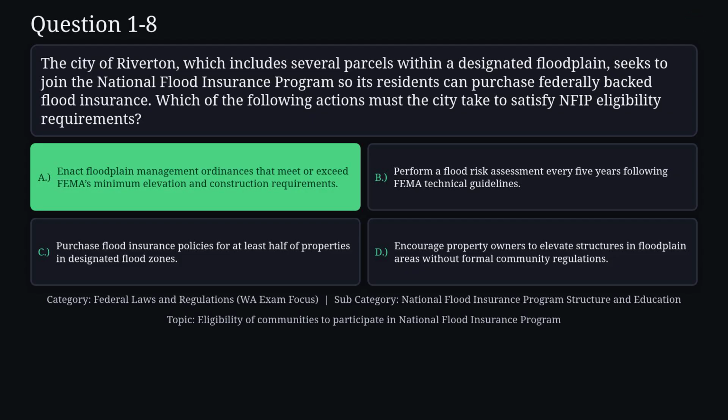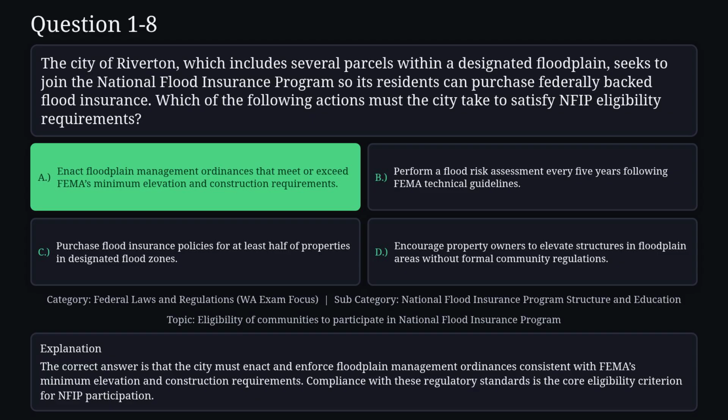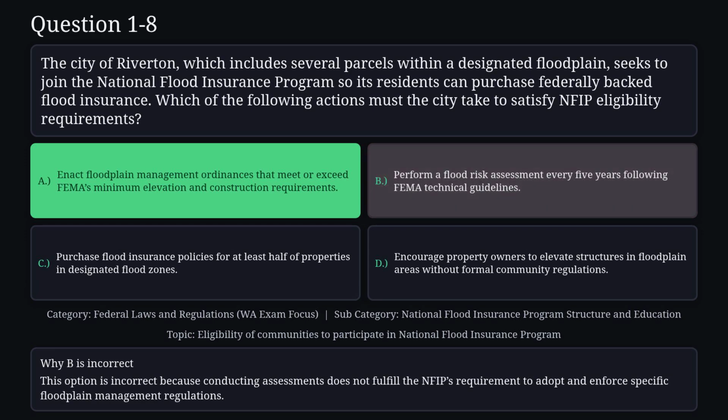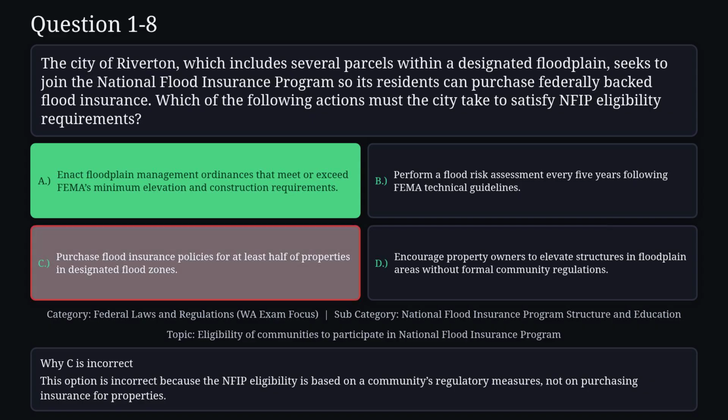The correct answer is A. The city must enact and enforce floodplain management ordinances consistent with FEMA's minimum elevation and construction requirements. Compliance with these regulatory standards is the core eligibility criterion for NFIP participation. Reason B is not correct. This option is incorrect because conducting assessments does not fulfill the NFIP's requirement to adopt and enforce specific floodplain management regulations. Reason C is not correct.